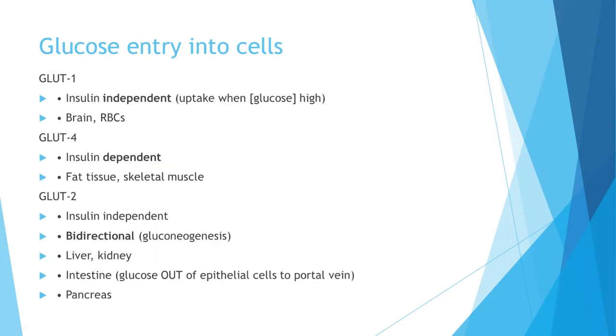For glucose entry into the cell, GLUT1 is insulin independent, takes up glucose when it is high, and is found in the brain and RBCs. GLUT4 is insulin dependent and is found in fat tissue and skeletal muscle. GLUT2 is insulin independent and bidirectional. So remember, two for two directions. It is found in the liver, kidney, intestine, and pancreas.